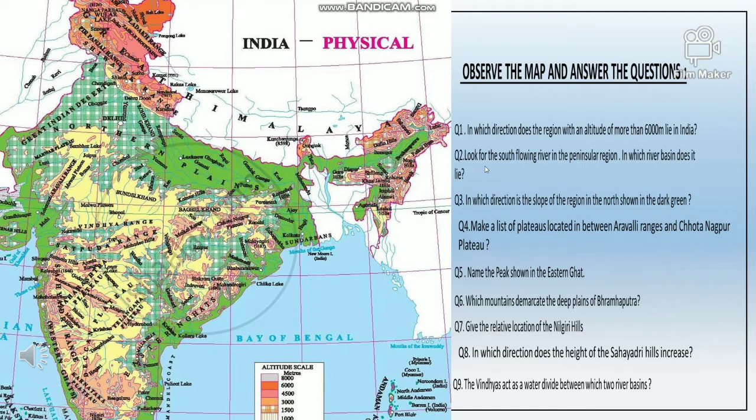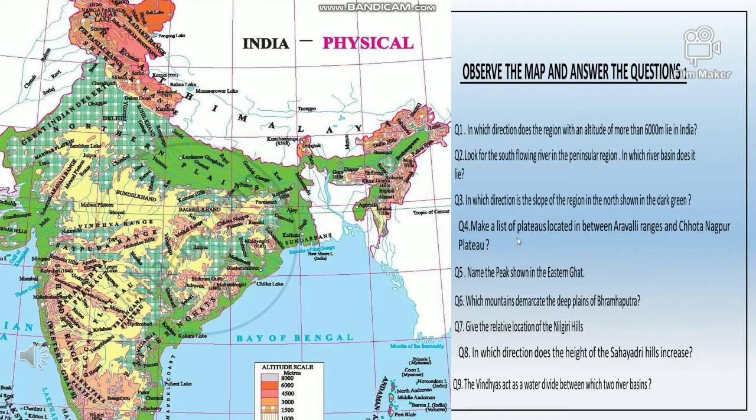Now question number 2. Look for the south flowing rivers in the peninsular region. In which river basin do they lie? Here the rivers Wardha and Wainganga are the south flowing rivers in the peninsular region. These lie in the Godavari river basin. Question number 3. In which direction is the slope of the region in the north shown in dark green? The slope of the region in the north shown in dark green is towards the east direction.